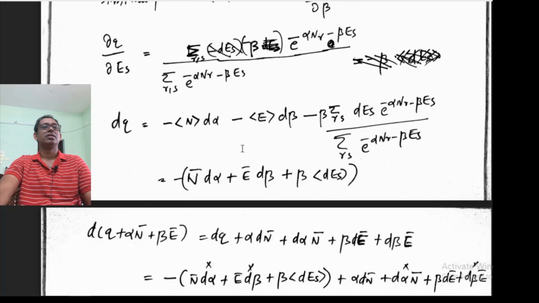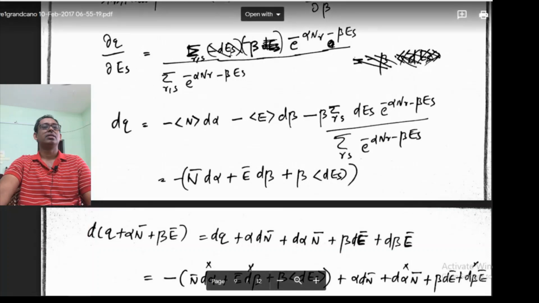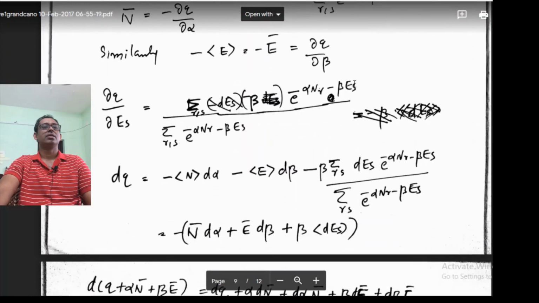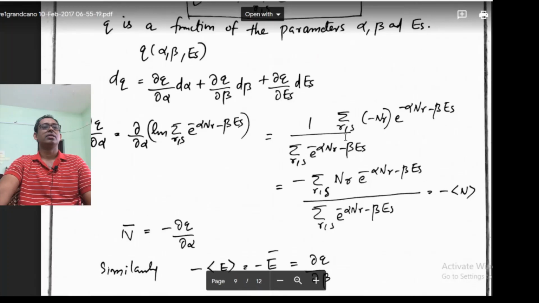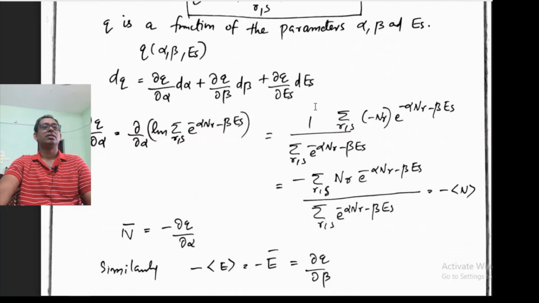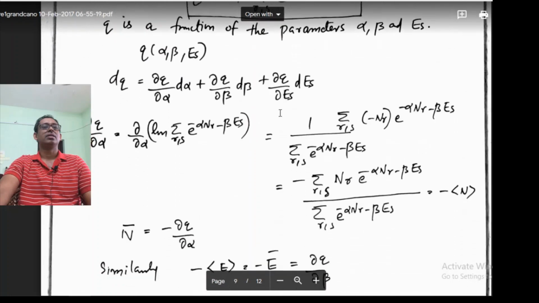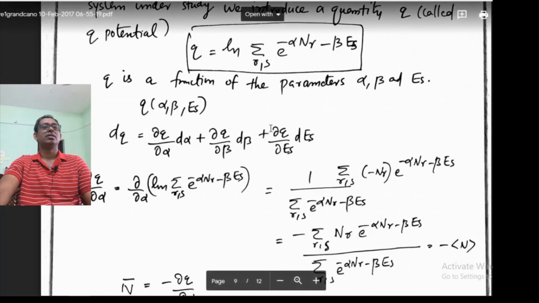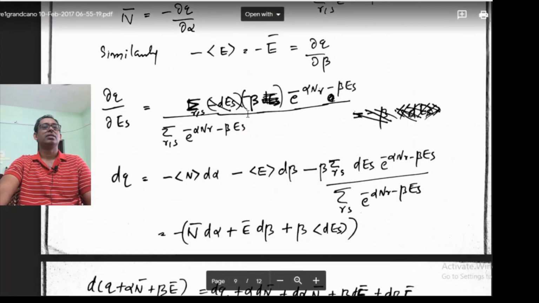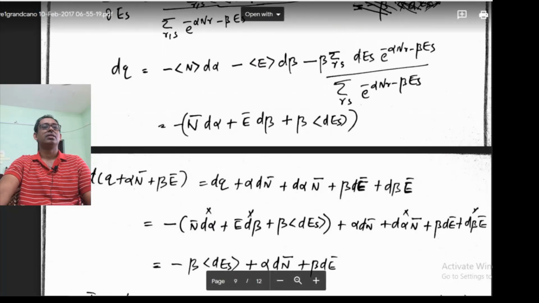So here, as I take the different partial derivative with respect to Es, beta is constant, so this minus beta will be there, and this thing I am actually substituting here. And dEs is present here, and dEs I am taking inside. As I take the summation over r and s, dEs is there, that I take inside, and I am writing it in this form, dEs, and that will be the average value of dEs.